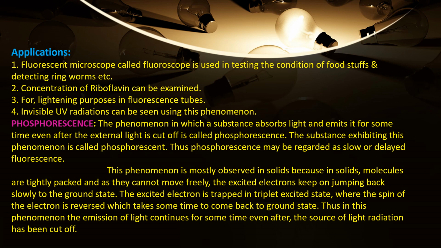This is what we have learned in the previous topic, that is under consequences of light radiation. We have seen the electron has to change its spin and then come back to the ground state, for which it takes some time. And hence in this phenomenon, the emission of light continues even for some time after the source of light radiation is cut off.